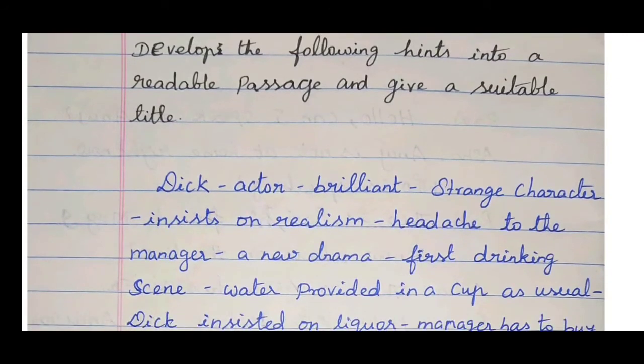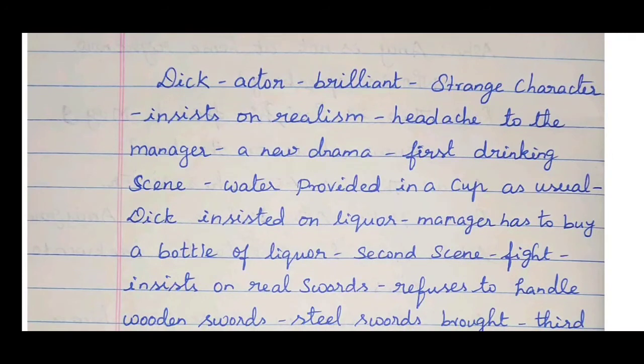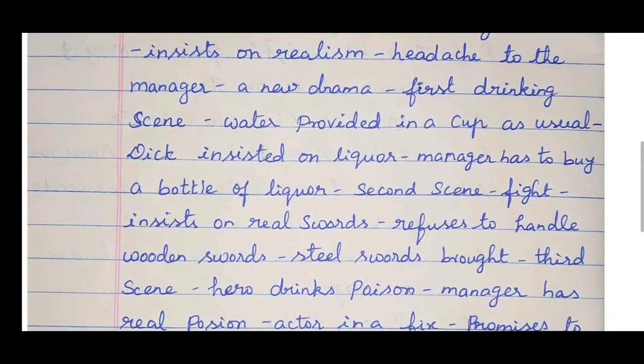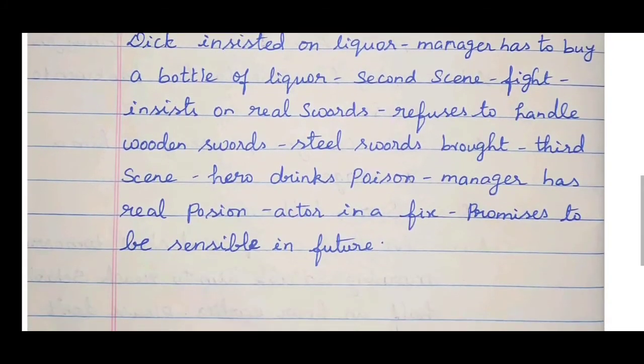Dick insisted on liquor, manager has to buy a bottle of liquor. Second scene, fight, insist on real sword, refuses to handle wooden sword, steel sword brought. Third scene, hero drinks poison, manager has real poison. Actor in a fix, promises to be sensible in future. So this is the question, children. Let's see the answer. That is the developing hints here.